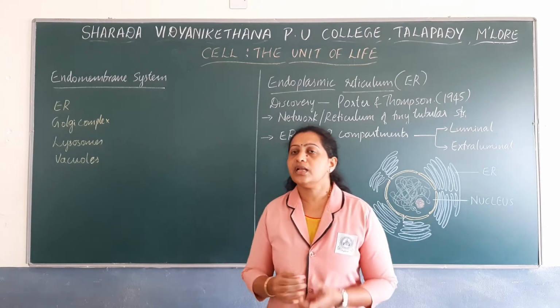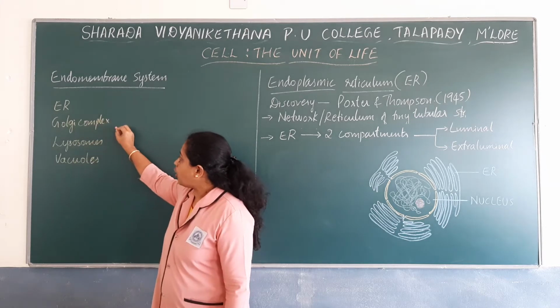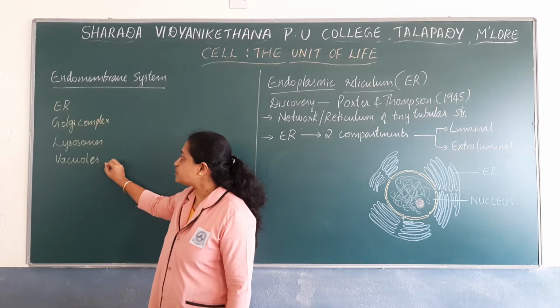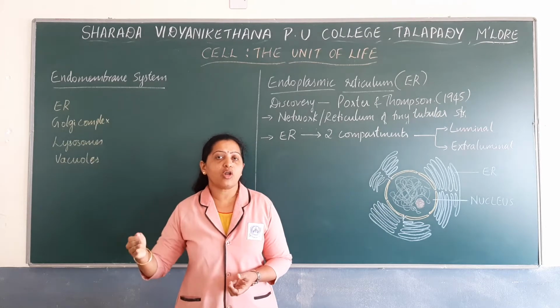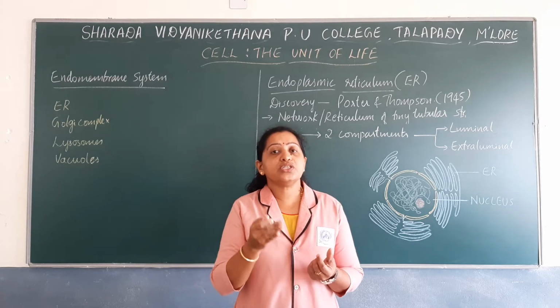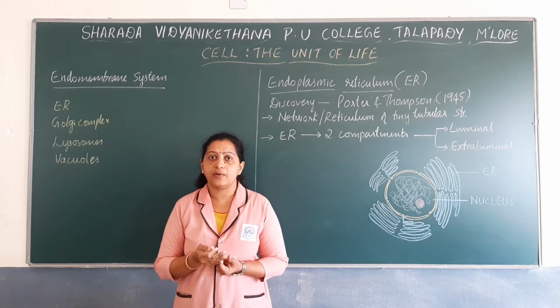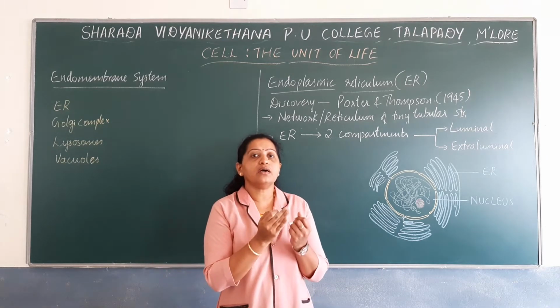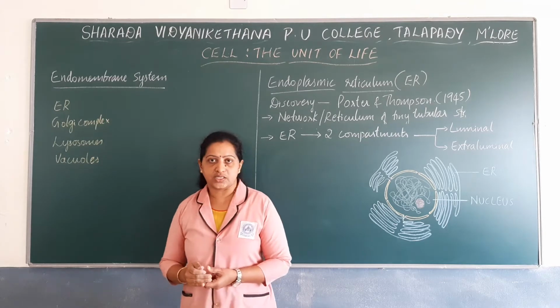For example, the functions of endoplasmic reticulum, Golgi complex, lysosomes and vacuoles. The functions of these four cell organelles are coordinated with each other. Since the functions of these four cell organelles are coordinated with each other, they are included under a membranous system known as endomembrane system. Okay?